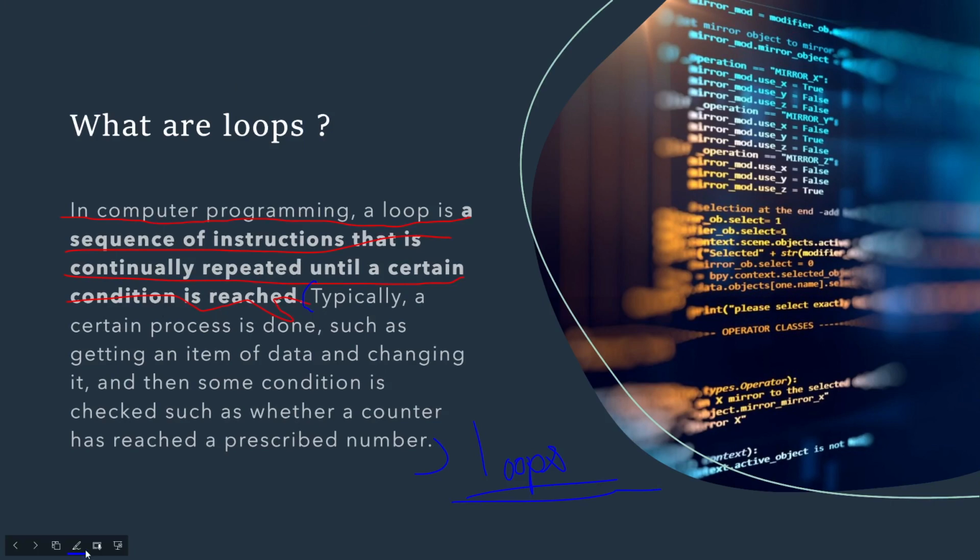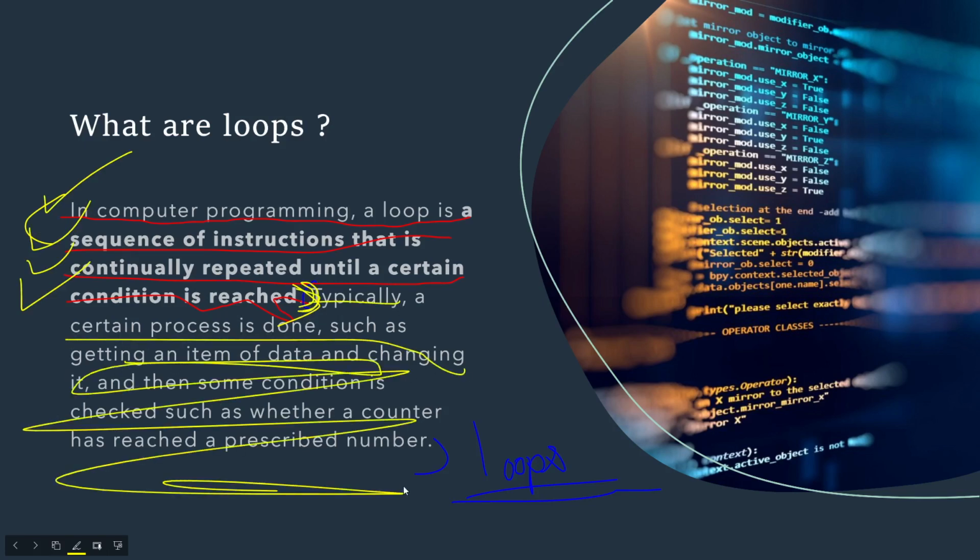But the main thing which I wanted to explain to you is that loops are just a piece of code, or a set of instructions, which is continuously repeated till a certain condition is satisfied. Just remember these things, okay? Just these starting four lines, one, two, three, four, only till here, and you can just ignore all the rest. But you have to pay attention to this part, okay?